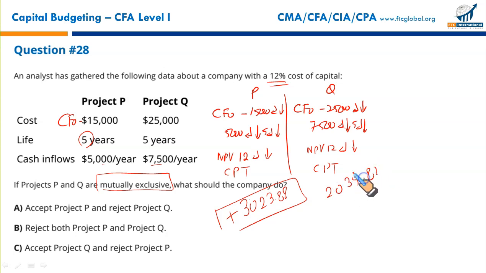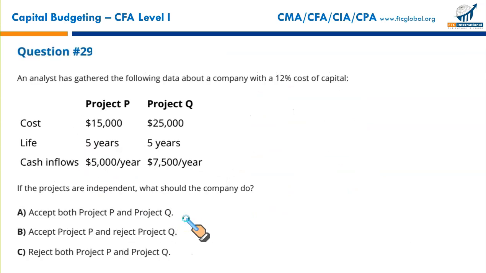2035.82. So going solely on the NPV criterion, since it's a mutually exclusive project, we should select the one giving the higher NPV. So for that we go for P. Accept, take on project P, reject project Q. So that makes A the correct option.